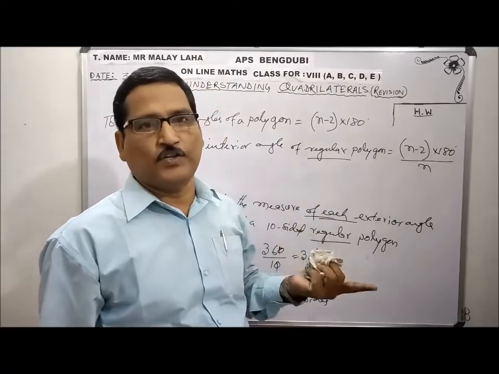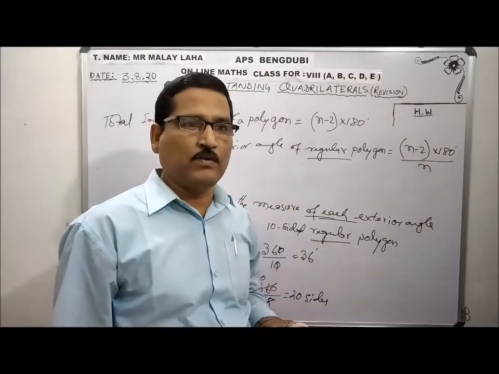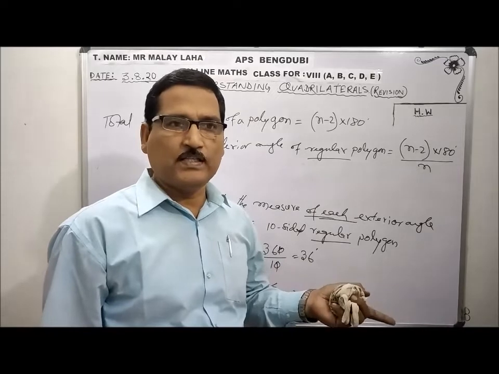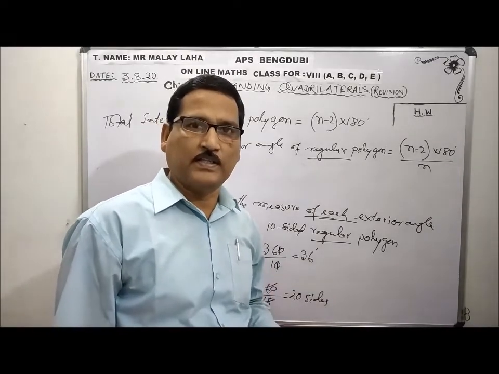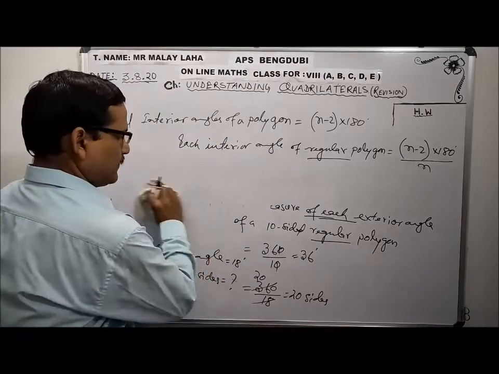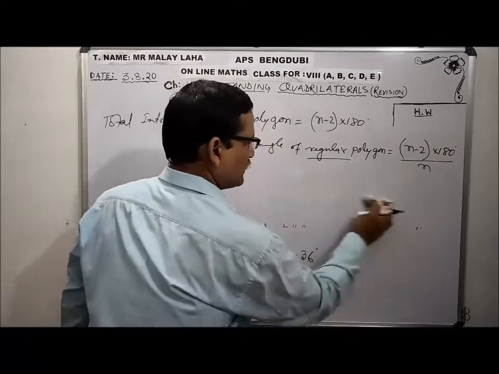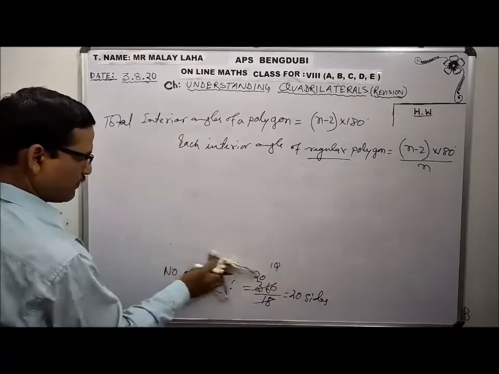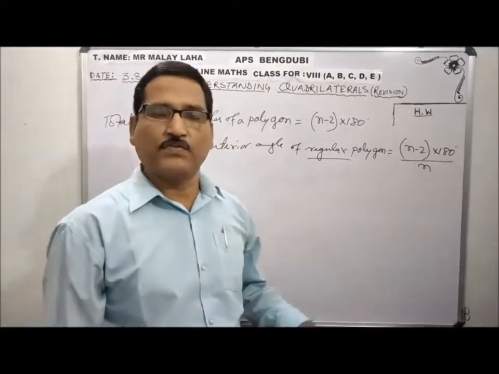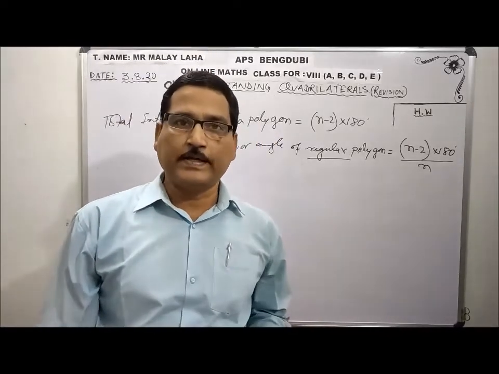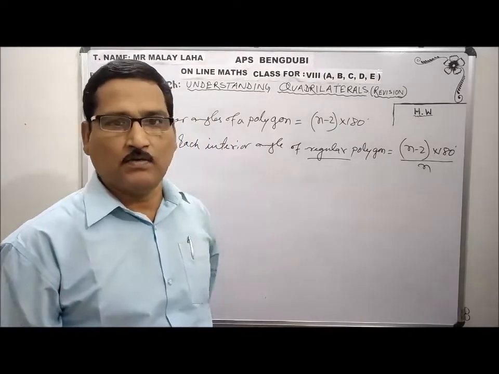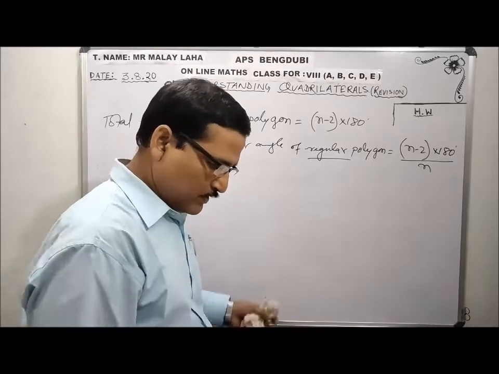So when the interior angle is given, what do we find? The exterior angle. Interior angle and exterior angle always form a linear pair. When the exterior angle is given and you have to find the interior angle, you just subtract from 180 degree. Interior and exterior angle of polygon always form a linear pair. Okay? So these are the important expressions and also an important part of MCQ type questions. I will give you the number of sides. You have to find out the answer. Options are also given, but without calculation you cannot get the correct answer. You will do it outside and write down, find out which is the correct answer, put a tick mark. Okay? Now regular polygon, interior, exterior.